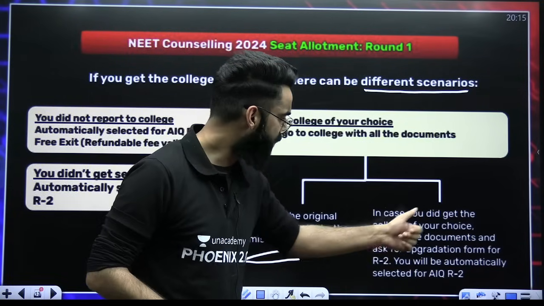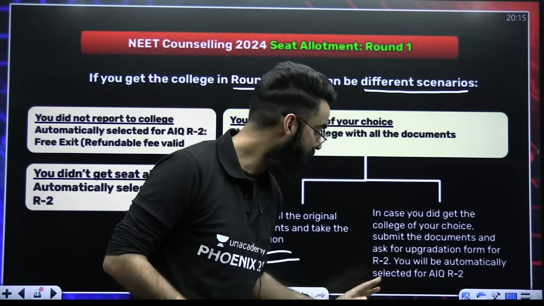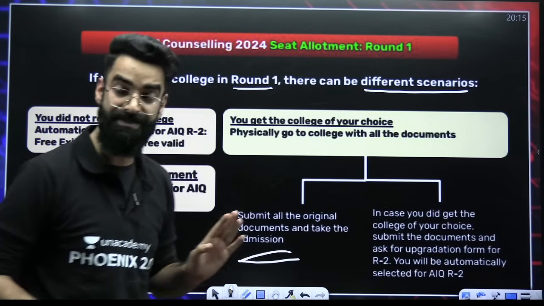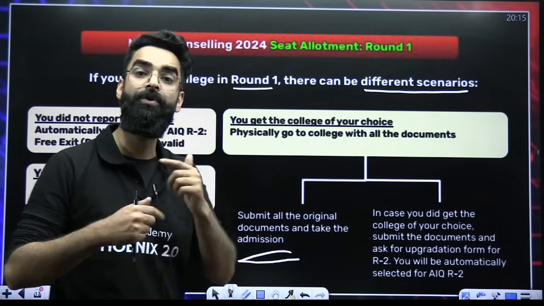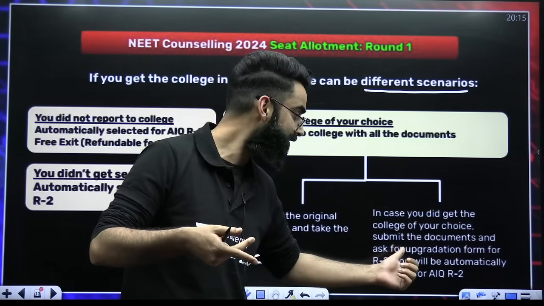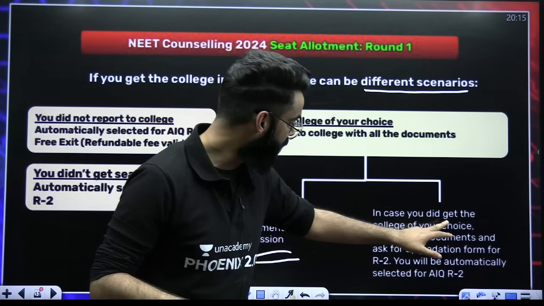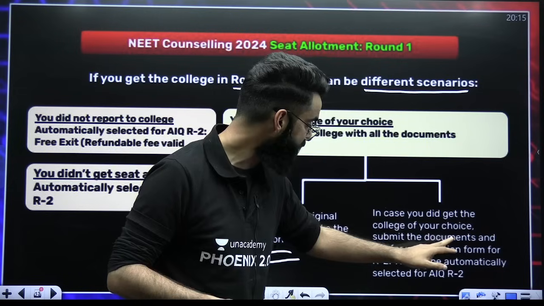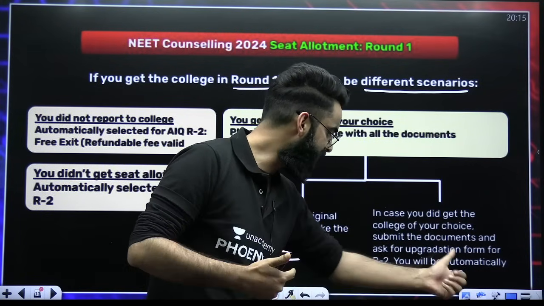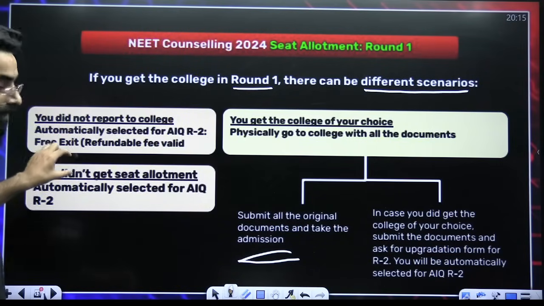In case you do not get the college of your choice, submit the documents and ask for the upgradation form for round 2. You'll be automatically selected for AIQ round 2. So basically, if in round 1 you do not get the college of your choice, you can ask for upgradation there. So let's read the statement again. In case you did not get the college of your choice, submit the documents and ask for the upgradation form for round 2, which will happen after this. You'll be automatically selected for All India Quota round 2. I believe it's clear. These two are important again.